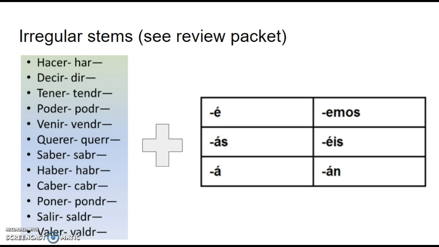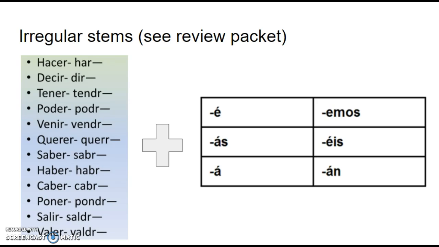When you put it together with the regular endings for the future, the only endings for the future, the conjugations are haré, harás, hará, haremos, haréis, harán, to talk about what I will do, you will do, he will do, etc. Decir, the stem is D-I-R. Diré, dirás, dirá, diremos, diréis, dirán.